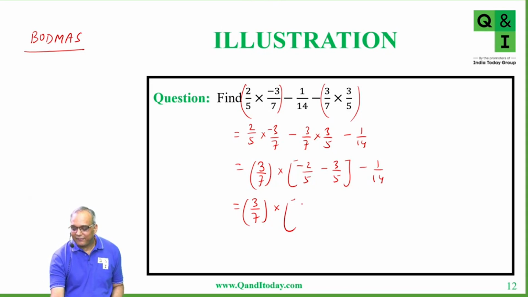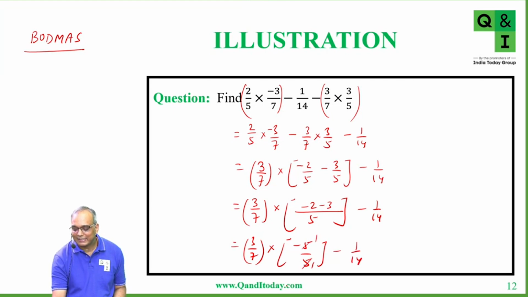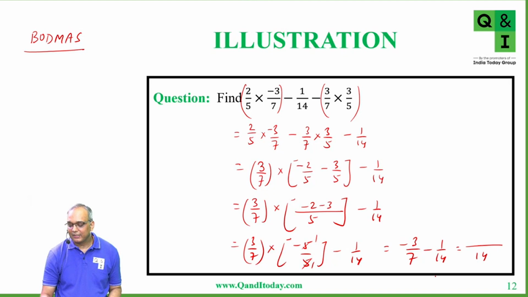So 3 by 7, if I have taken common, we'll take 5 as LCM. We have minus 2 minus 3 over 5, minus 1 by 14. Then we write 3 by 7 into minus 5 over 5 minus 1 by 14. This gets cancelled, so here we have minus 3 by 7 minus 1 by 14. Take LCM as 14, so this will be minus 6 minus 1, which is equal to minus 7 over 14. 7 again gets cancelled, so this is minus 1 over 2.